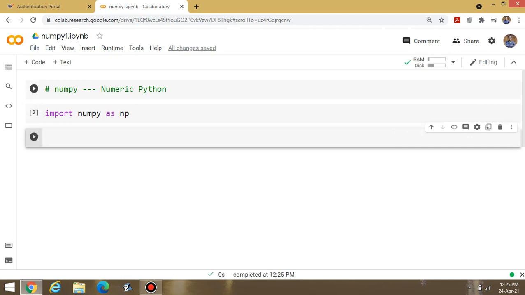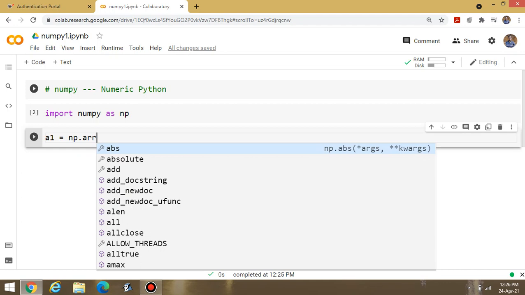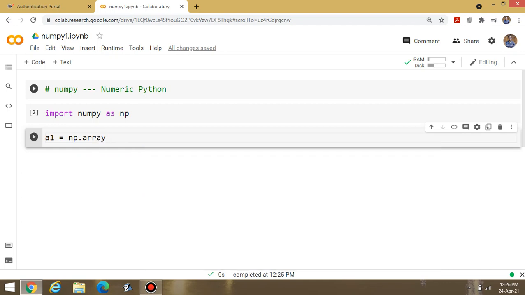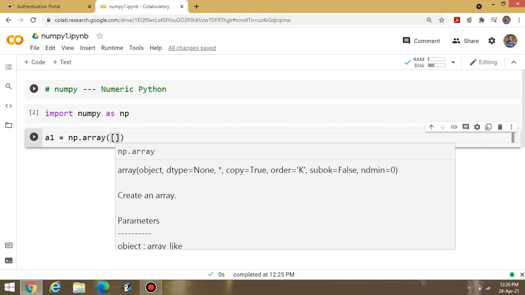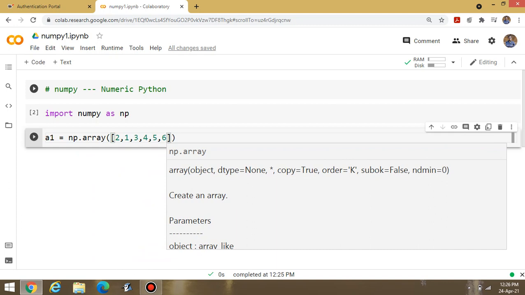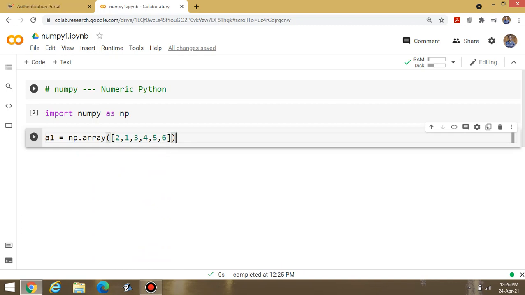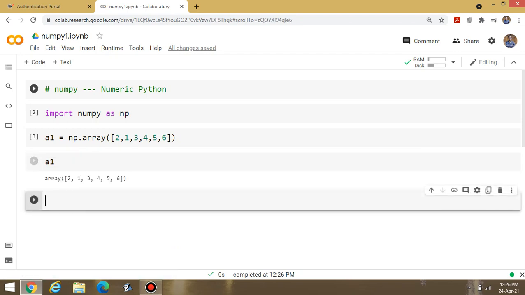First of all, development of an array using NumPy. For that, I have to write numpy dot array, and inside the bracket, suppose one list of array is there: 2, 1, 3, 4, 5, 6. Suppose this content is there. Okay. Now print this value. You can print the array.